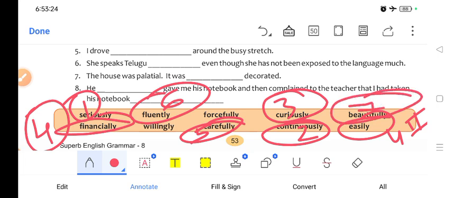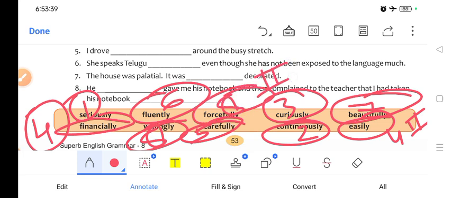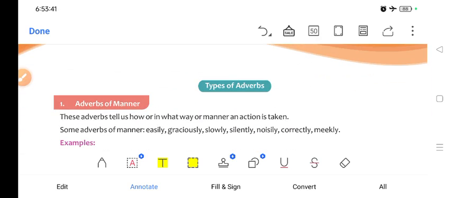Now this is the last one. He willingly, this is the eighth one. He willingly gave me his notebook and then complained to the teacher that I had taken his notebook forcefully. This is the second part of the eighth question. Understood?